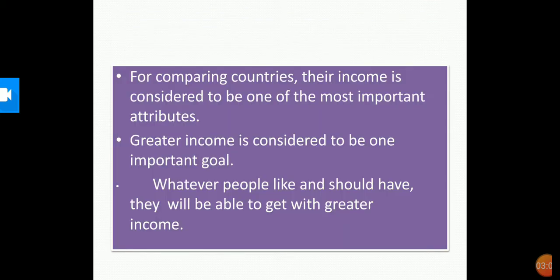Usually, we take one or more important characteristics of persons and compare them based on these. For comparing countries, their income is considered to be one of the most important attributes. Greater income is considered to be one important goal. Whatever people like and should have, they will be able to get with greater income. I mean to say that if people have greater income, then they can enjoy the facilities more, material facilities more.